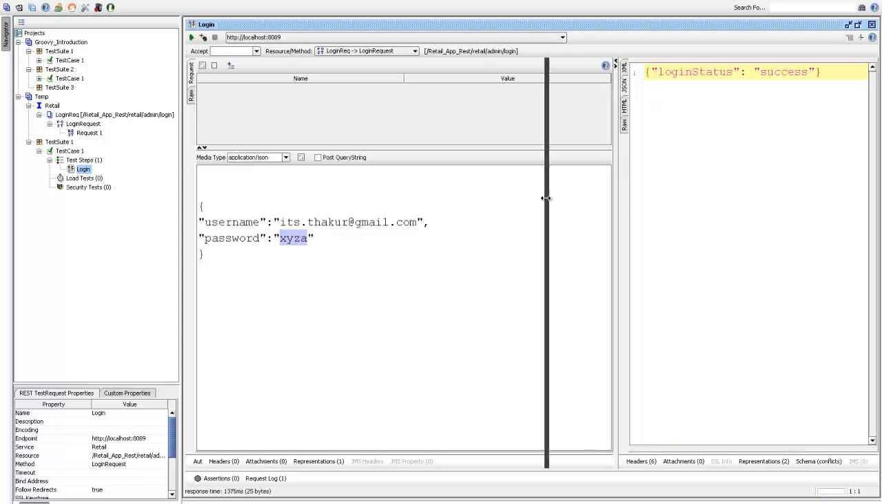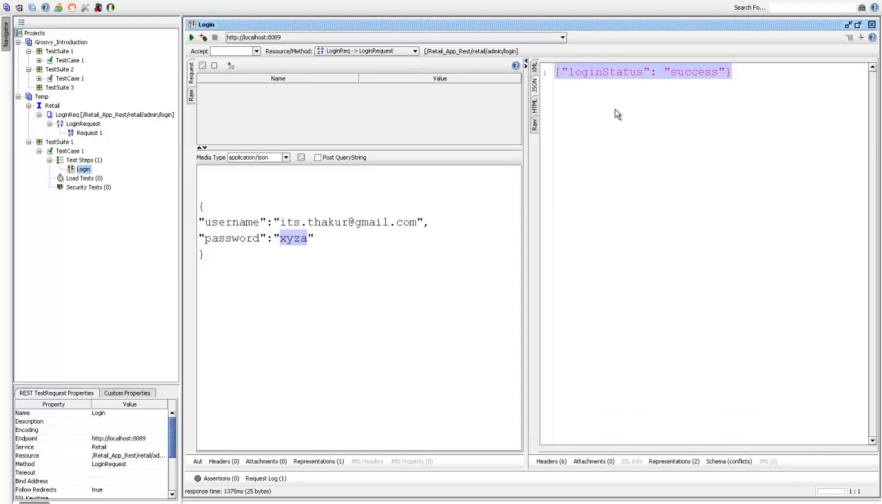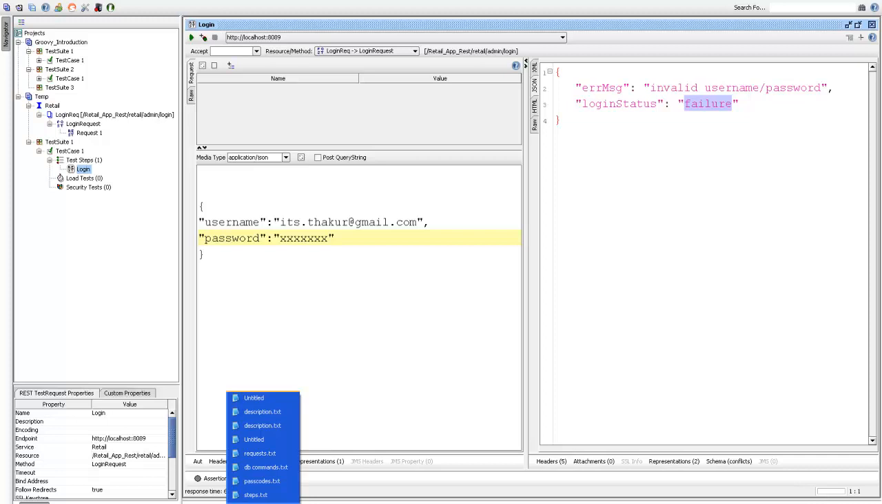You get a response in the form of JSON again, where the login status is success. If I mention a wrong username or a wrong password and run this, I get this kind of JSON response, which is an error message: invalid username or password, and the login status is failure. Now let me give you a more complex example, something like this.